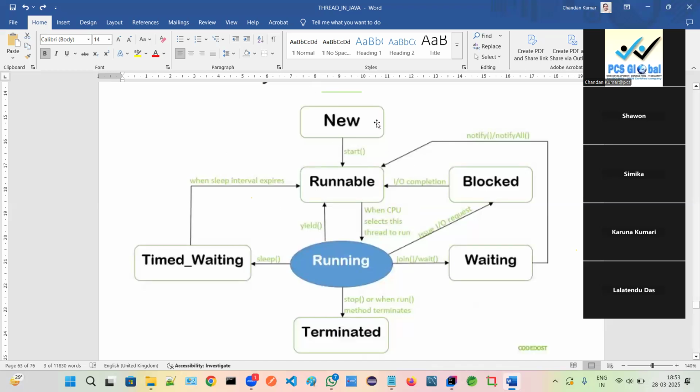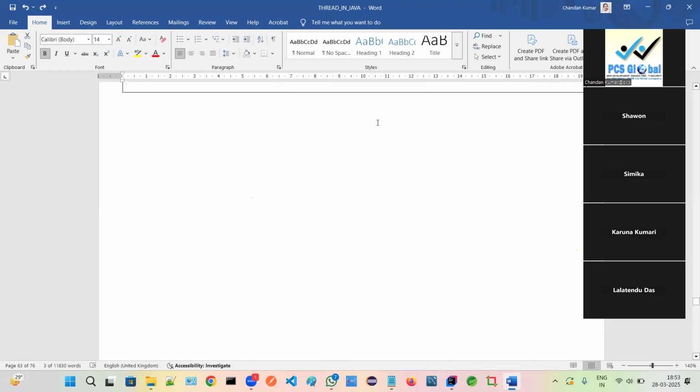Thread life cycle is very much important, as well as the synchronization concept, which I have shown you right now. That is very much important. Synchronization, synchronized method, synchronized block. So work on today's practice. Do more practice. I will be sharing the code, and do practice and make short notes on the thread life cycle. And your assessment is what?